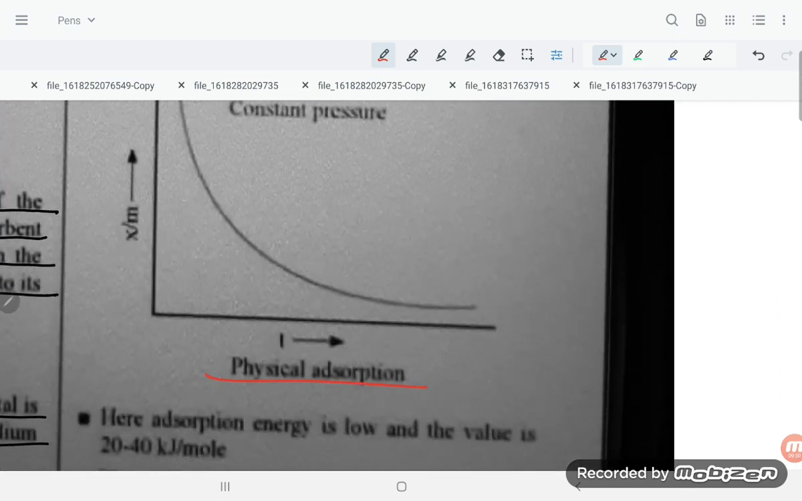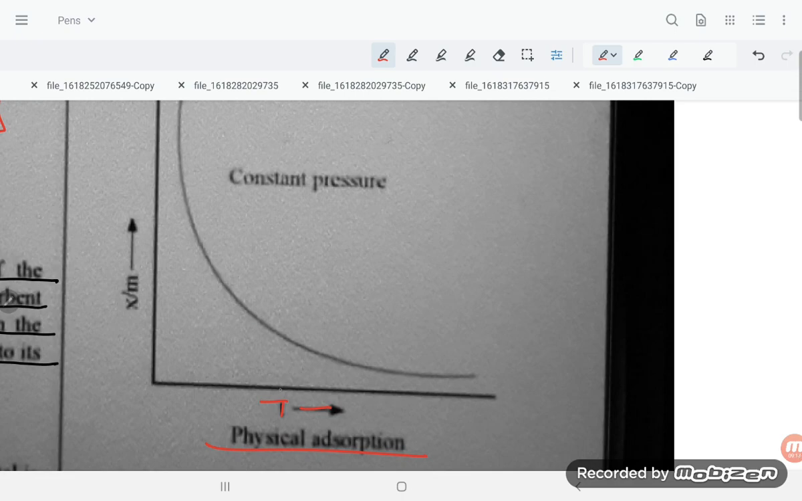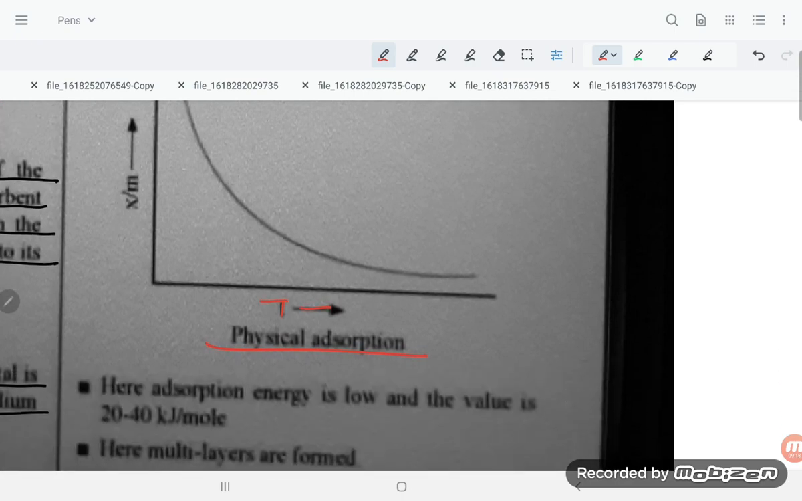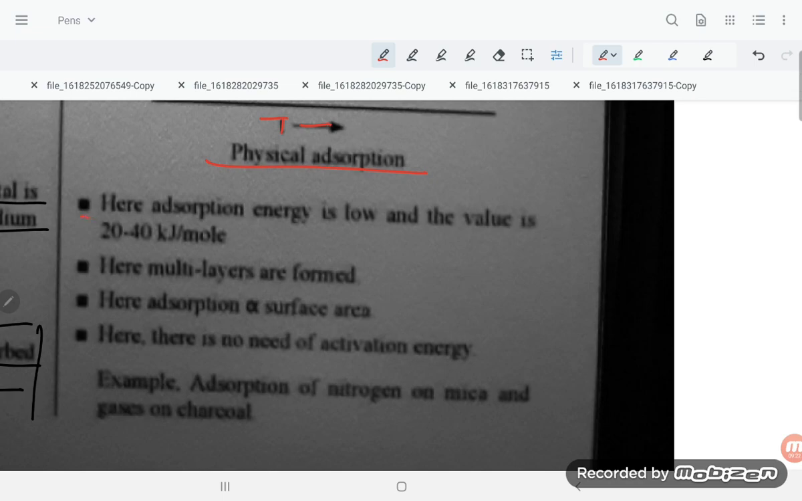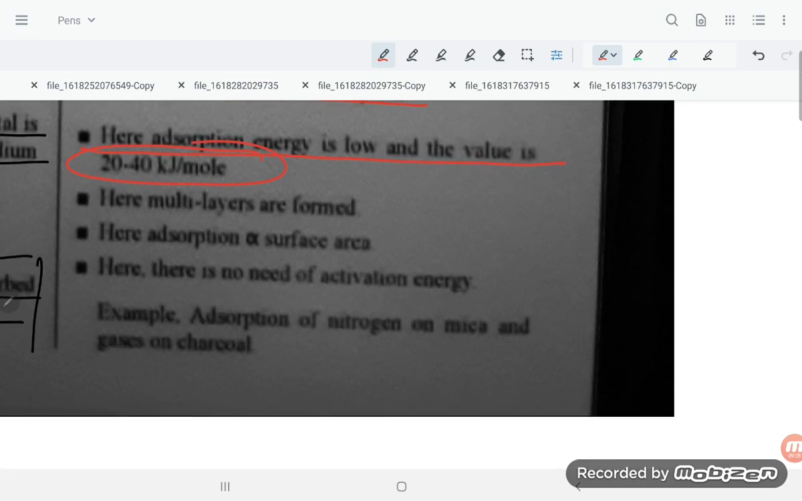So that is physical adsorption on X by M. If you see the temperature increasing, the extent of physical adsorption is getting decreased. Here adsorption energy is low, and the value is 20 to 40 kilojoule per mole. That also you have to keep in mind. Here multilayers are formed. Adsorption is proportional to surface area. Higher the adsorption, higher the surface area.